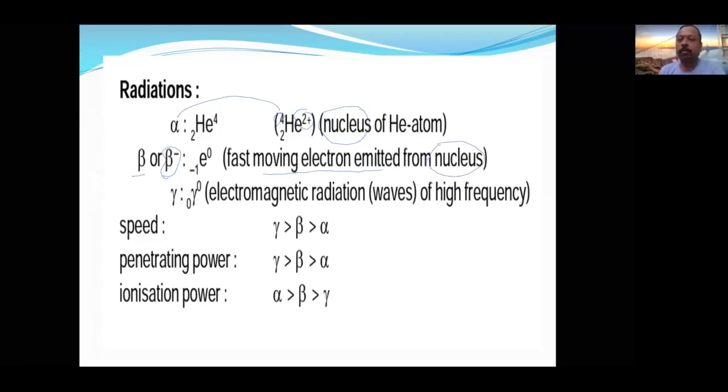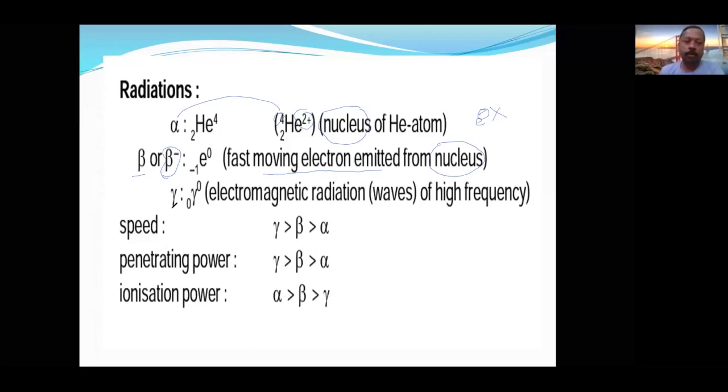You should get a doubt, because Heisenberg proved that an electron cannot exist inside the nucleus, but here a fast moving electron is emitted from the nucleus. How it is emitted from the nucleus, we are going to study in the subsequent slides.